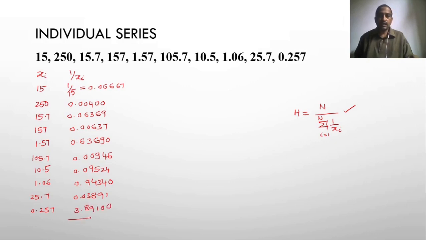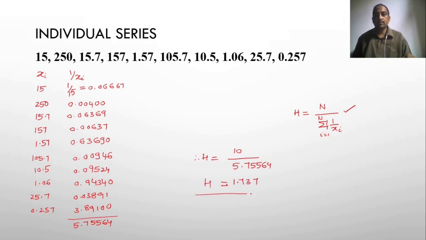If you take the total, this is 5.75564, right? How many total observations are there? 10 observations. Therefore harmonic mean is 10 by the summation, which is 5.75564. If you simplify, you will get the answer 1.737. So this gives the harmonic mean of the given individual series, right?